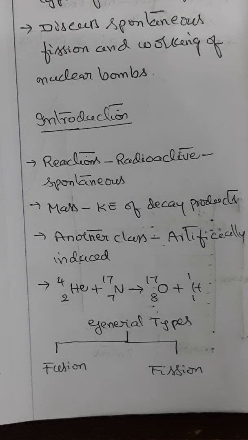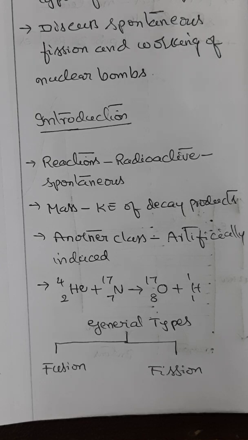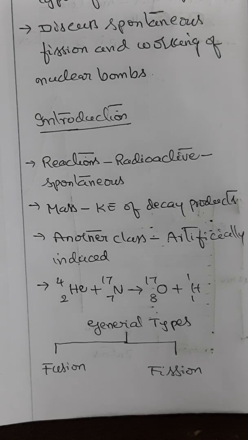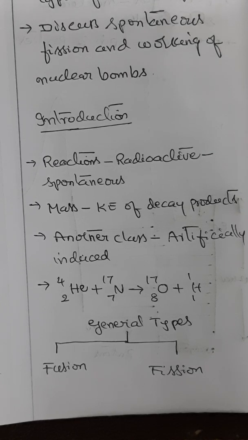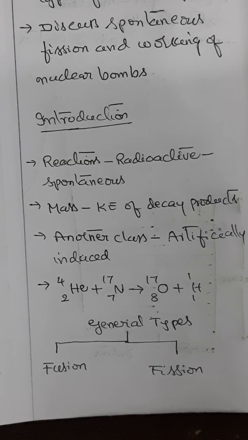As we have seen in radioactivity and parts of atomic structure and nuclear understanding, the reactions observed in radioactive materials occur spontaneously, and they involve a conversion of mass into kinetic energy of decay products. Mainly, conversion of mass into kinetic energy of the decay products. There is another class of nuclear reactions that can be artificially induced.